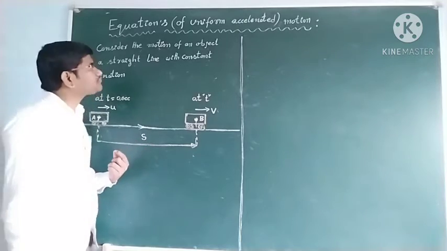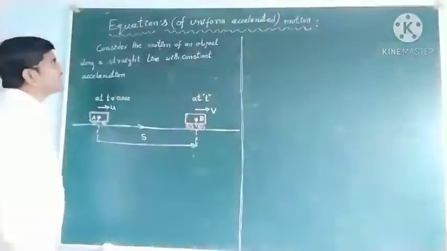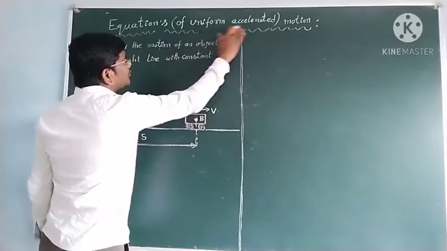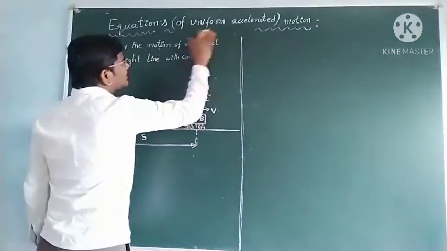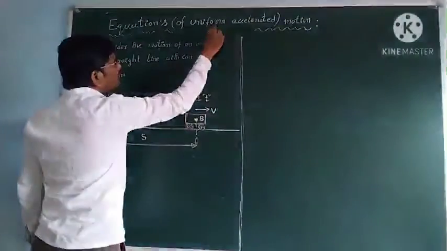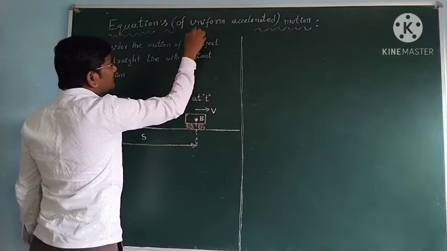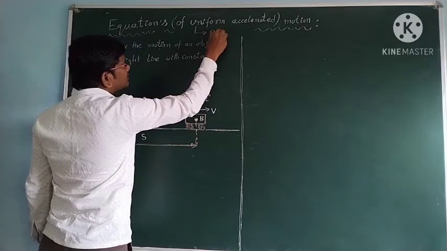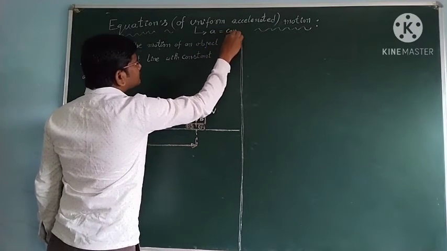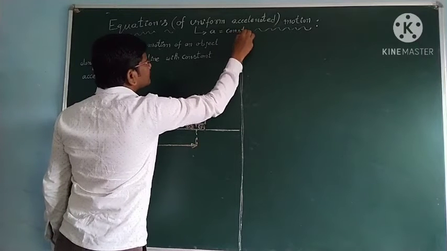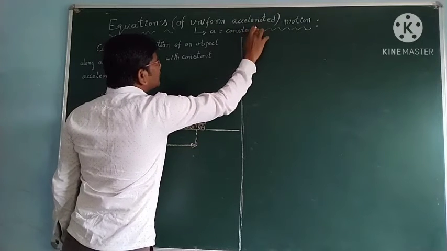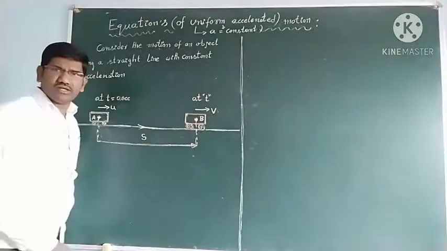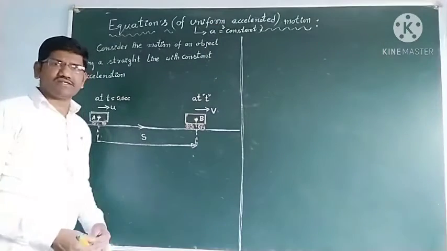Okay, students, constant acceleration is also called uniform acceleration. Uniform acceleration, or you can call it constant acceleration. So a is constant. Uniform acceleration means, remember students, it is a constant acceleration.